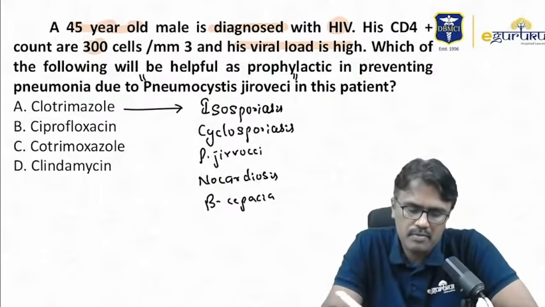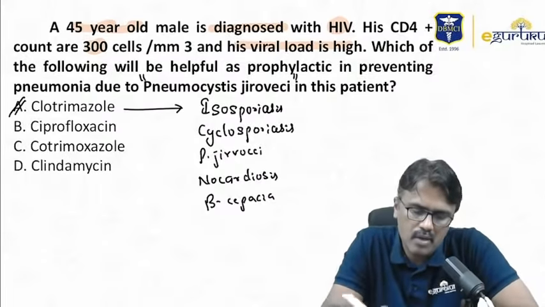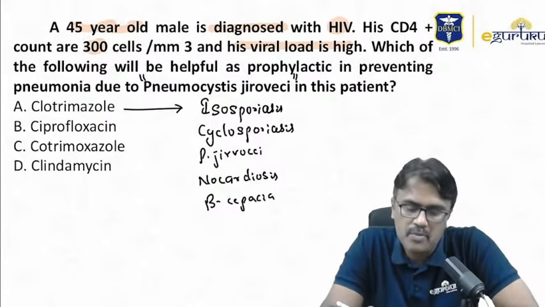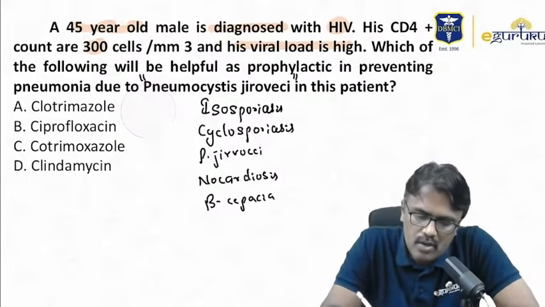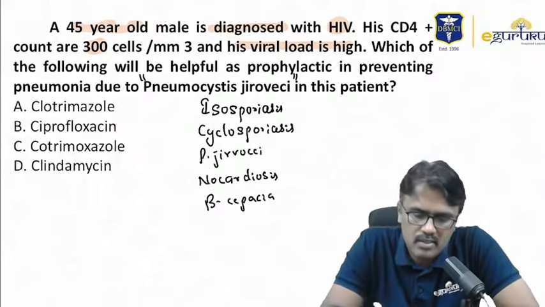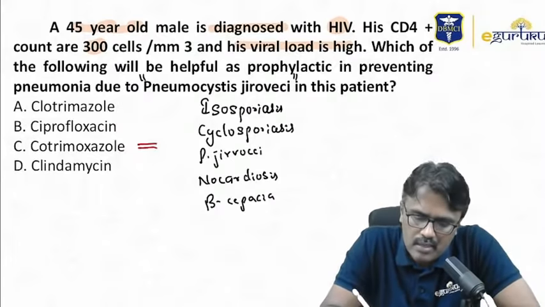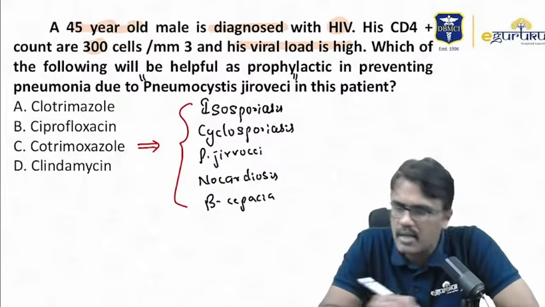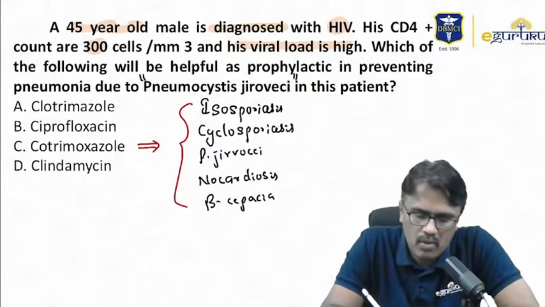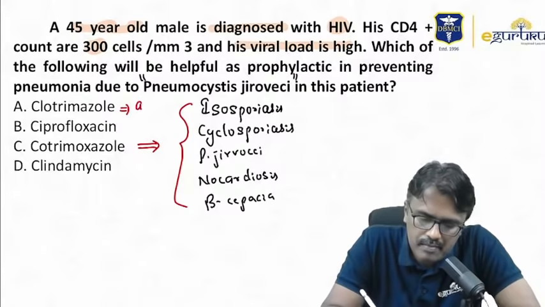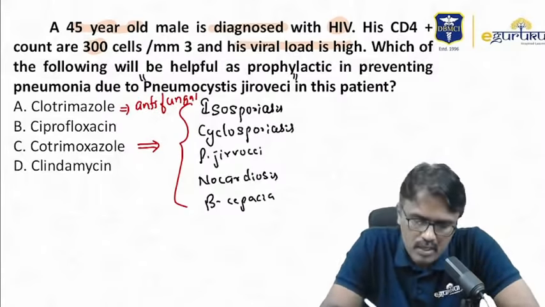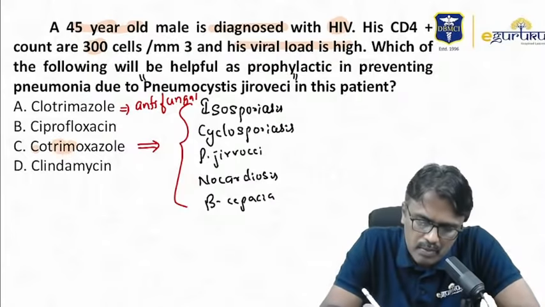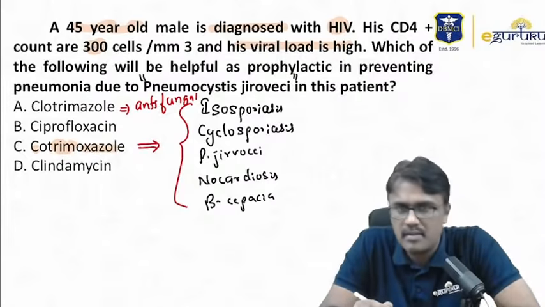Now when we think of the answer, it is not clotrimazole. I purposefully told you that to make you confused. Remember, it is not clotrimazole. It is cotrimoxazole. Nobody answered that. Cotrimoxazole is the antibacterial drug. And remember, clotrimazole is an antifungal drug. And this is the confusion you all have in your exams. Remember, it is made up of trimethoprim and sulfamethoxazole, that is the one.